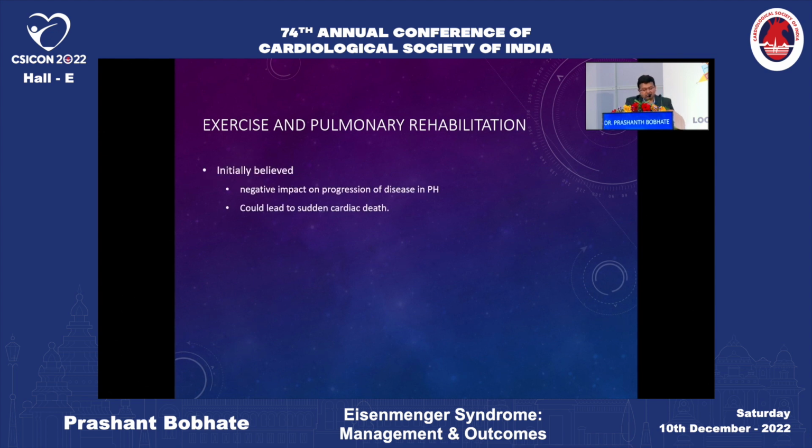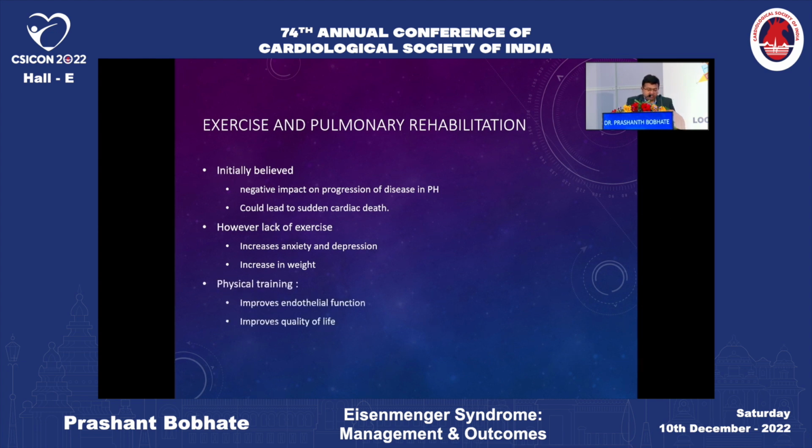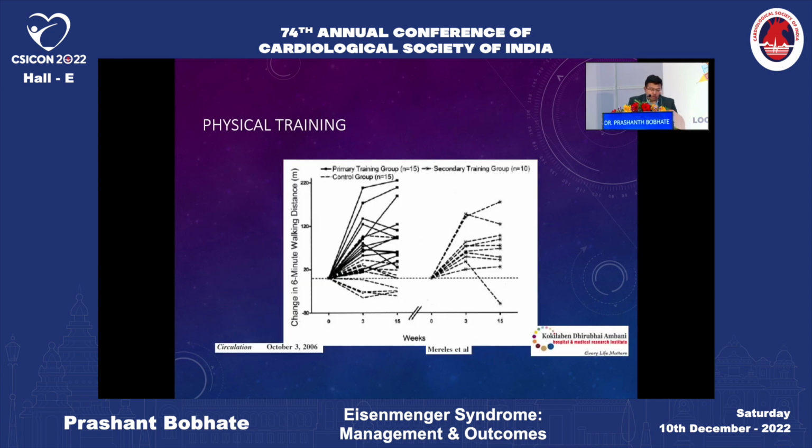So first is exercise and pulmonary rehabilitation. It was initially believed that patients with Eisenmenger syndrome or any PH by itself, that exercise would have a negative impact and would lead to progression of disease and could cause sudden cardiac death. However, lack of exercise increases anxiety and depression, also increases the weight. Physical training improves endothelial function and improves quality of life.